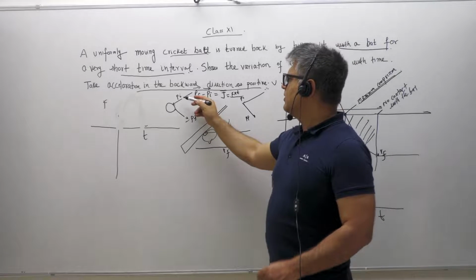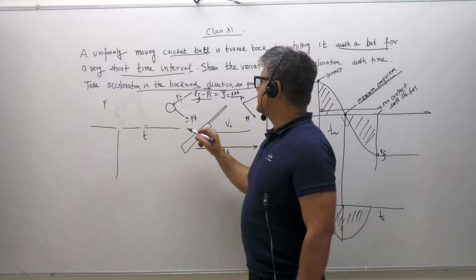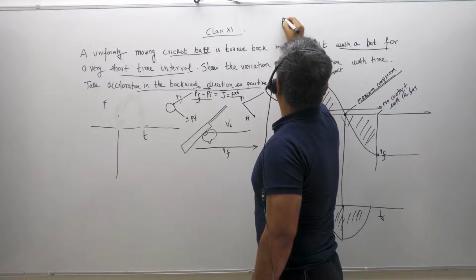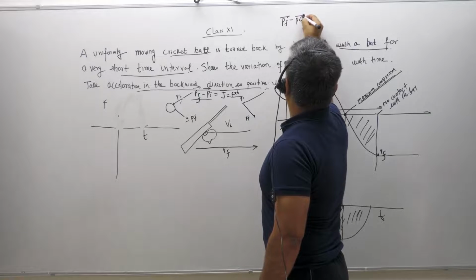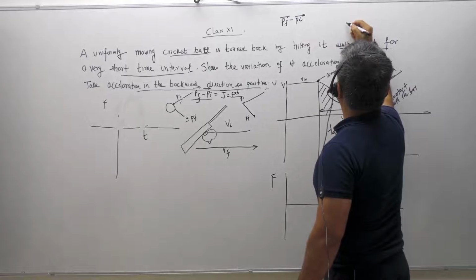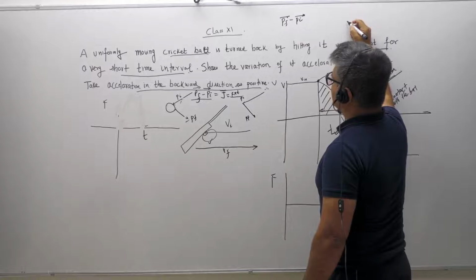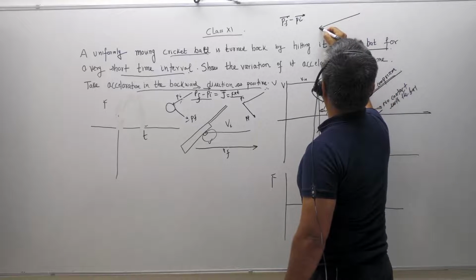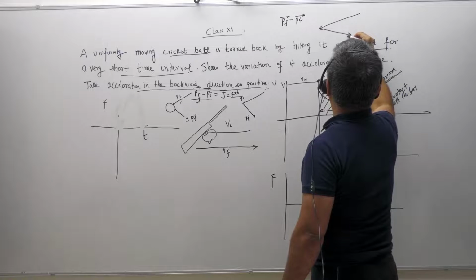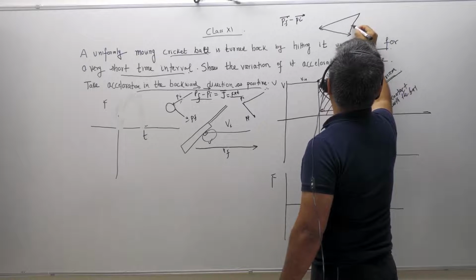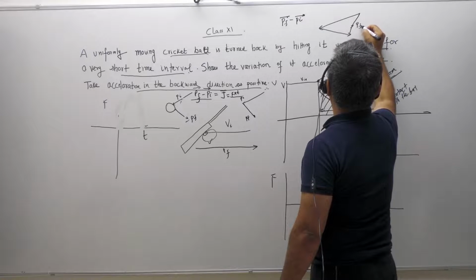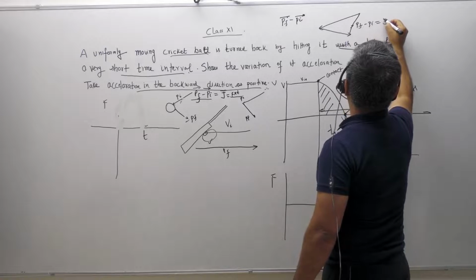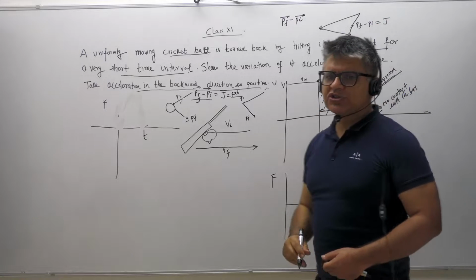If you do a vector subtraction, PF minus P initial, where P initial is in this direction and P final is in this direction, the resultant of P final minus P initial will give you J. So you can also solve these questions.